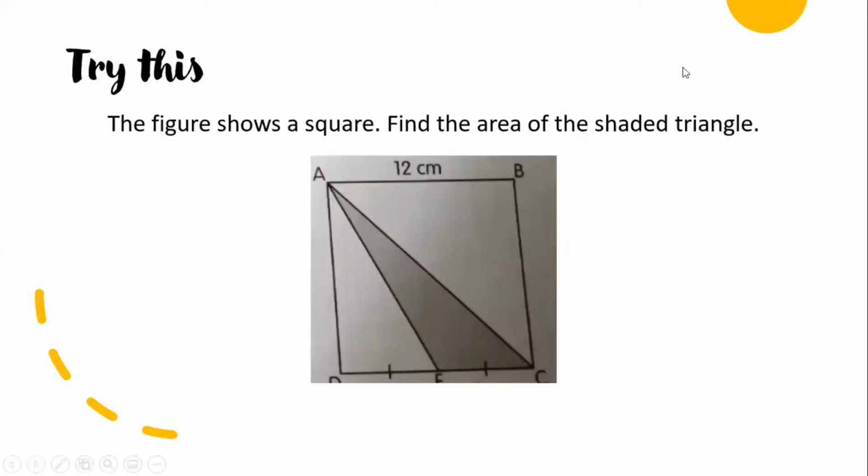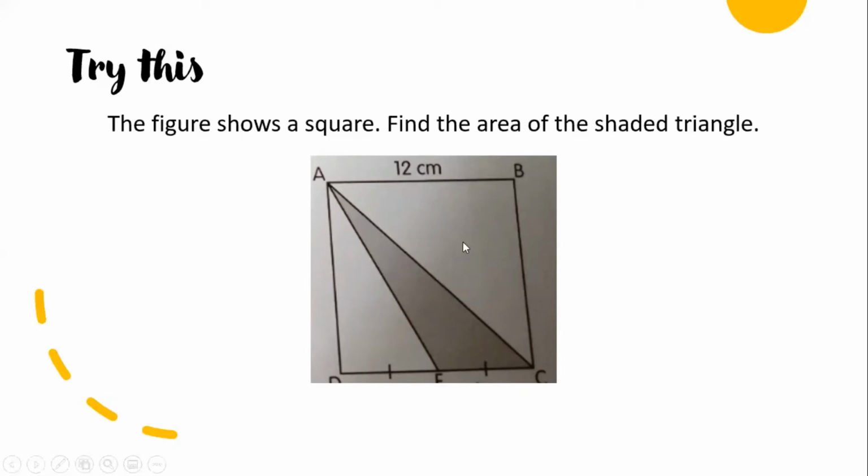The figure shows a square. Find the area of the shaded triangle. You find out the whole area, the biggest area, the area of the square. 12 times 12 is 144. Then you find this white color triangle, and also this white color triangle.